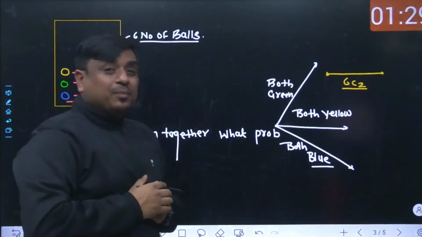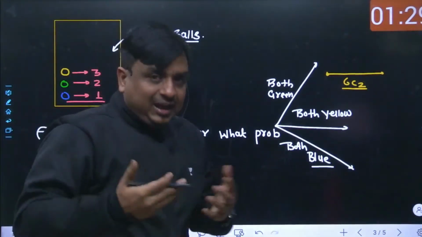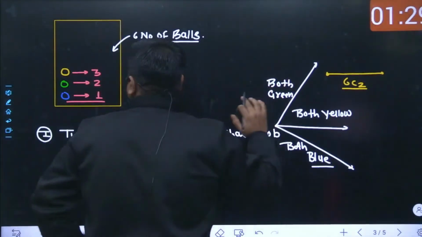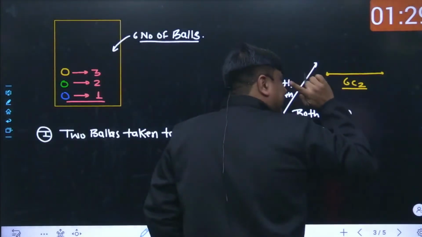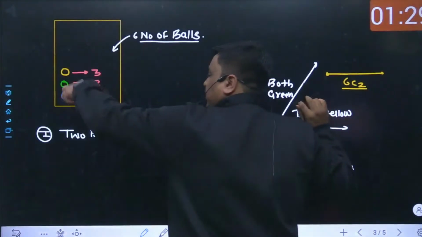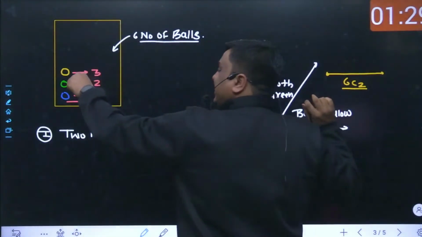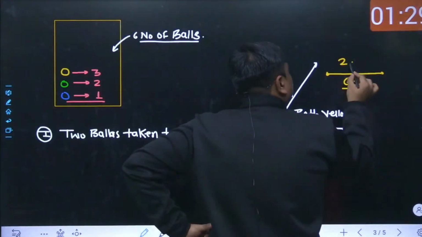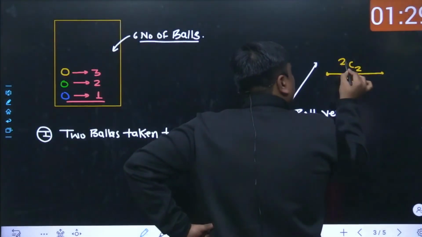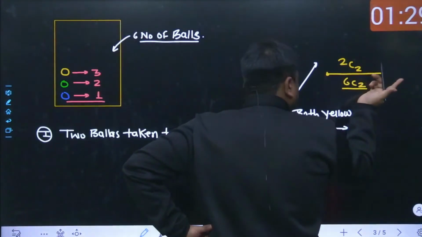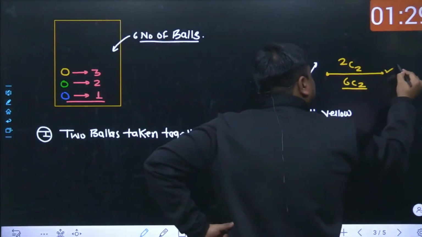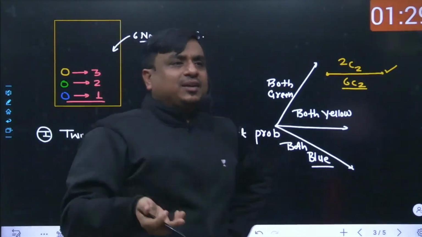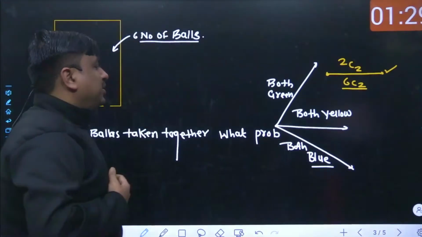Among them, how many events are favorable? That is my area of concern. I want both of the balls to be green. Obviously, there is only one possibility that both of the balls taken out are green, because you have only 2 green balls. So that is simply 2 items out of 2 items. Anyway, 2C2 is 1 only. So whatever answer you get, that is the probability that both balls selected together are green.